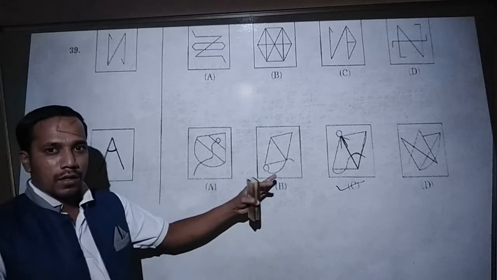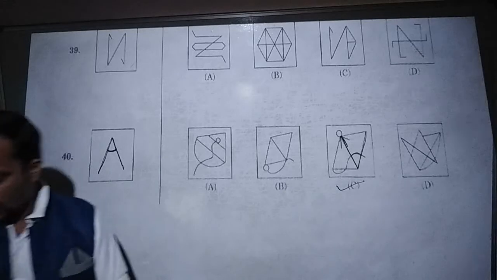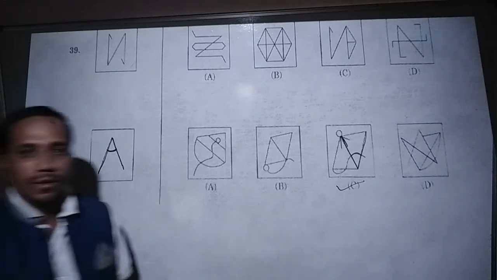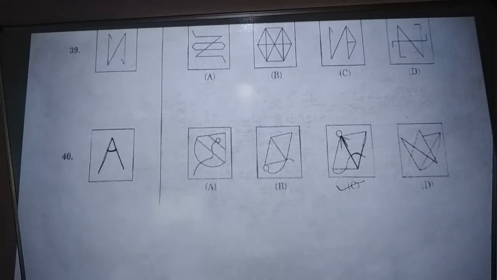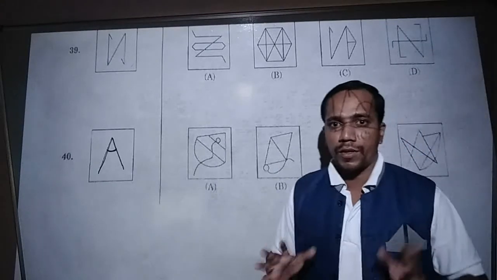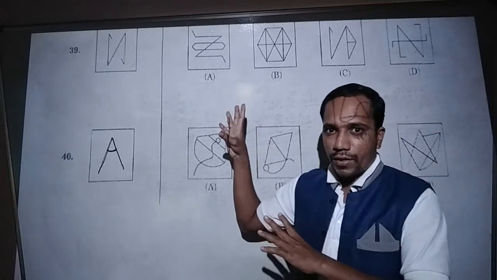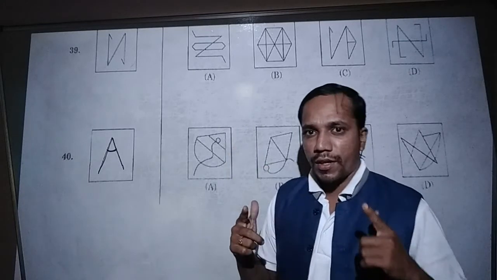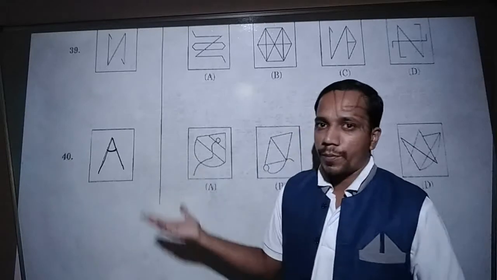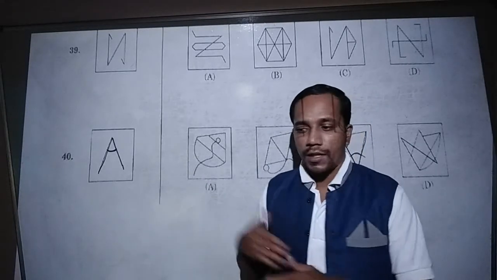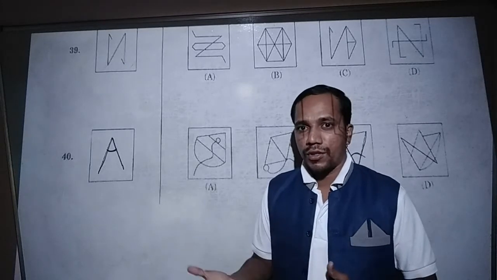Okay, these are the questions they have given. This is the embedded or hidden figure you have to identify in the given options. Those who are ready for the examination and have already prepared very fast, for them, you have to identify these figures, think mentally, and answer correctly for the given option. In the next part, I will take the remaining mathematics arithmetic part, and we will give the solution in the next video.